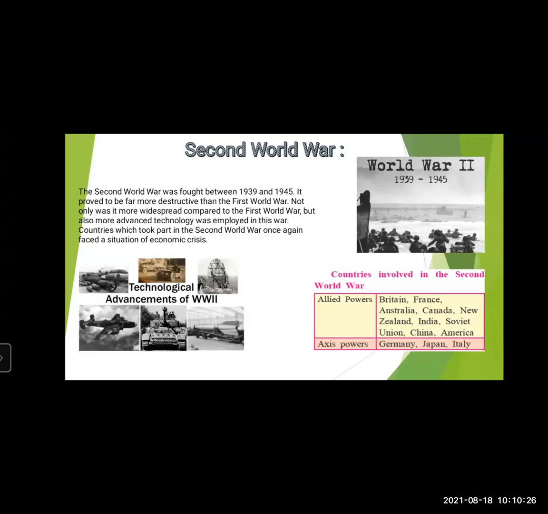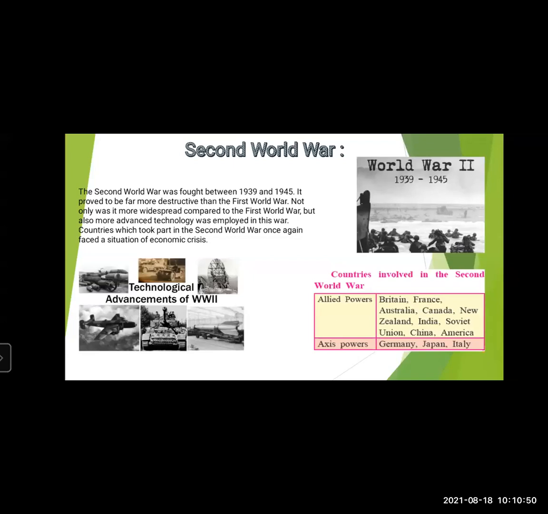Now, which were the countries involved in the Second World War? It was between Allied powers and Axis powers. Under the Allied powers, it was Britain, Great Britain, France, Australia, Canada, New Zealand, India, and the Soviet Union. The Soviet Union came into existence when the Communist Revolution took place in 1917 in Russia.